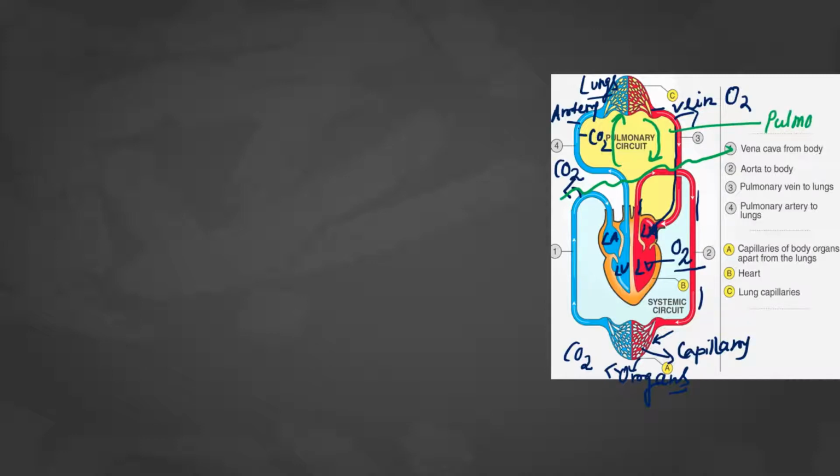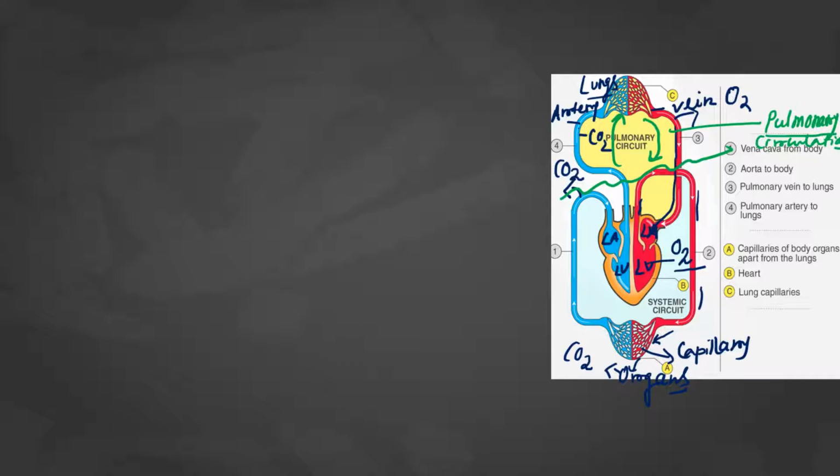Pulmonary means if anything comes with the word pulmonary, definitely it will be related to the lungs. So when blood flows from the heart completely toward the lungs and from the lungs blood flows back to the heart, this is the part of pulmonary circulation. This is the part of pulmonary circulation.